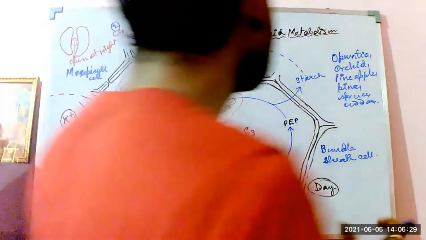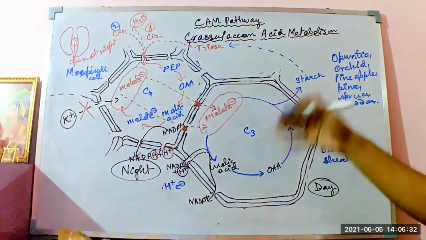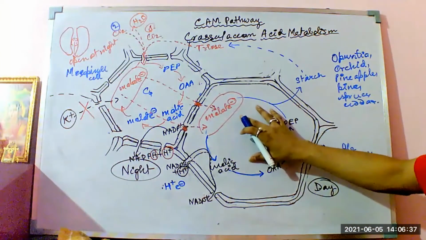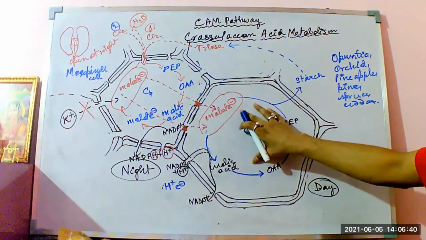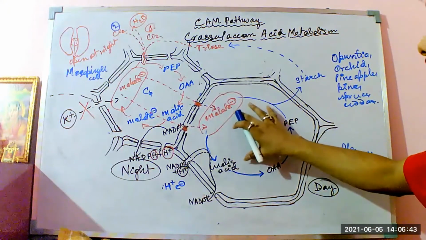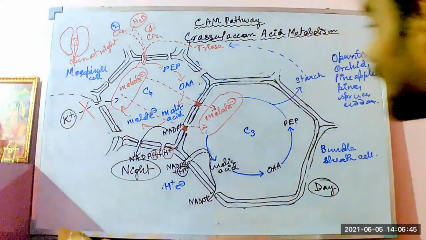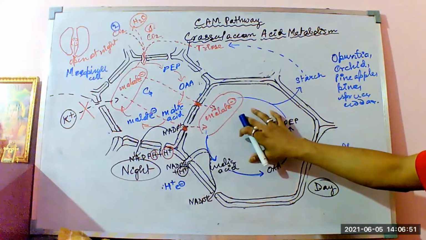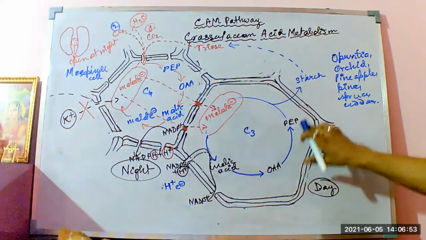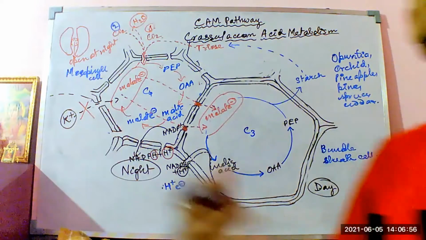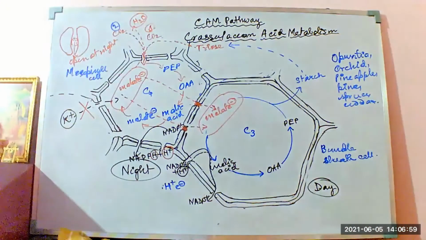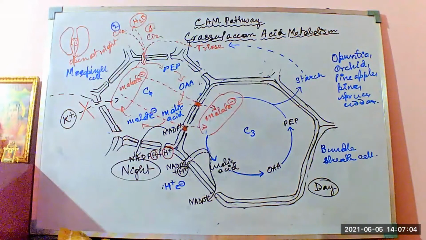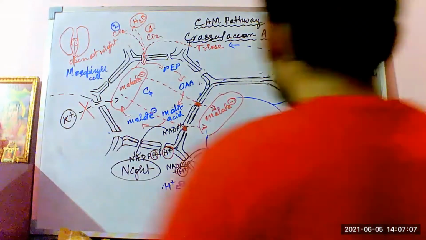concentrated within the bundle sheath cells, and thereby it increases the osmotic concentration of the cell during the daytime. As the osmotic concentration of CO2 increases, on the other hand the malate ion osmotic concentration decreases. So what happens is the water that is being liberated from the glycolysis, from the aerobic respiration, from the Krebs cycle, or the absorption of water or other intermediate chemical reactions happening in the plant body, that water molecules,